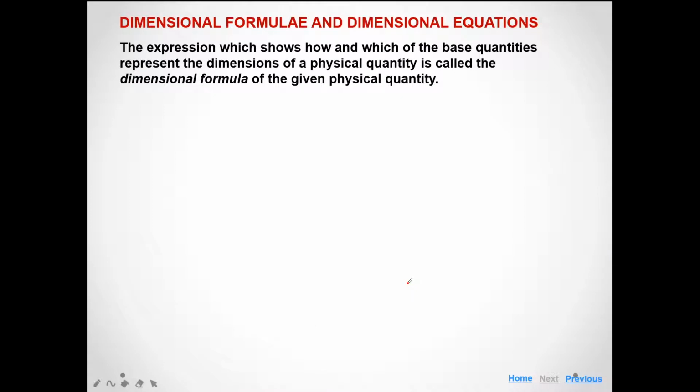Dimensional formula and dimensional equation. The equation which shows how and which of the base quantities or fundamental quantities represent the dimension of a physical quantity is called the dimensional formula of the given physical quantity. Like the dimensional formula of area is L square. Dimensional formula of volume is equal to L cube.